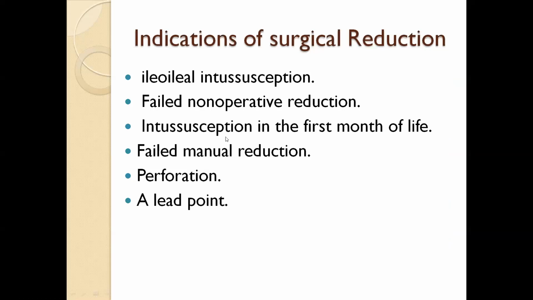So intussusception may be primary or secondary, and depending upon the involved segment we label which type of intussusception is present. In this video, it is an ileoileal intussusception with Meckel's diverticulum. So for secondary intussusception, depending upon the etiology and the involved segment, we label it ileoileal intussusception. Now the indication for surgical reduction: although non-operative reduction is a very good approach to reduce intussusception,